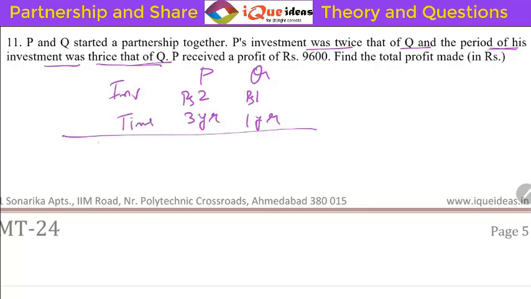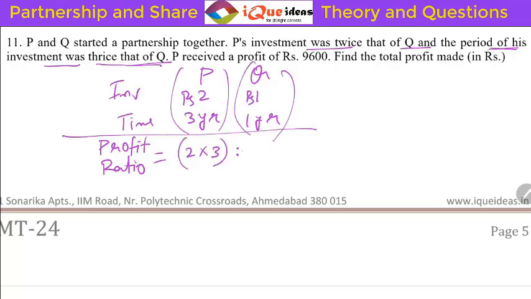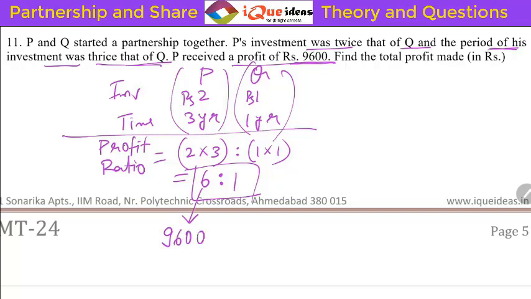Great. So from here we can get the profit ratio straight away. Profit ratio will be the multiplication of time and investment. So for P it will be 2 into 3 and for Q it will be 1 into 1. So it is 6 is to 1. This is the profit ratio. Right. Now the question says P received a profit of 9,600. Okay. So 6 stands for 9,600. Perfect. So if 6 is 9,600, how much will be 1? I think you can see it is 1,600 rupees.